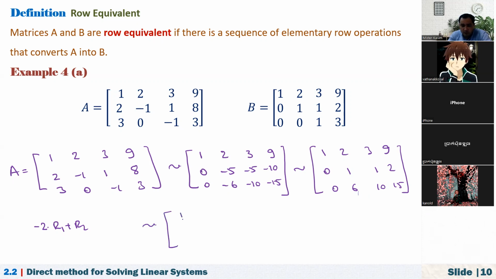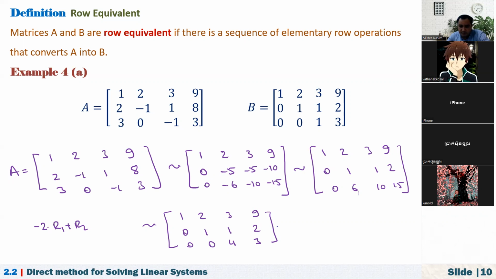1, 2, 3, 9. And this one is 0, 1, 1, 2. And the third is 0, 0, -6 plus 10, it is 4, and -12 plus 15, it is 3. Okay.